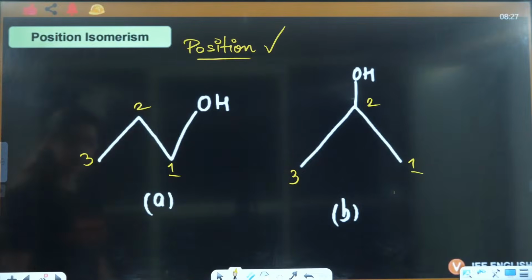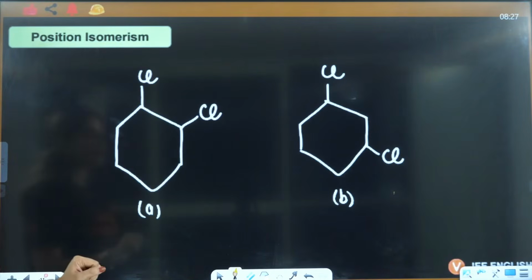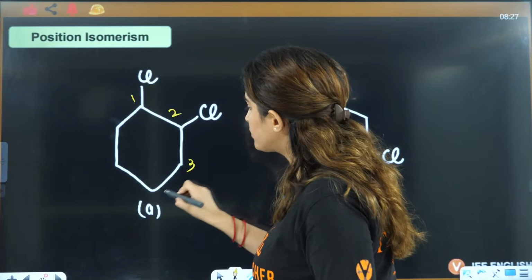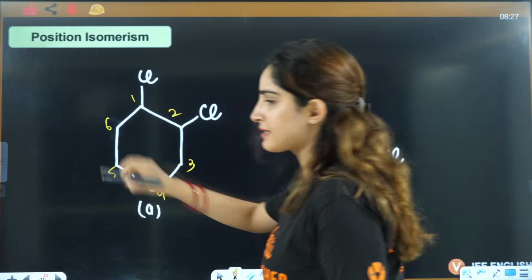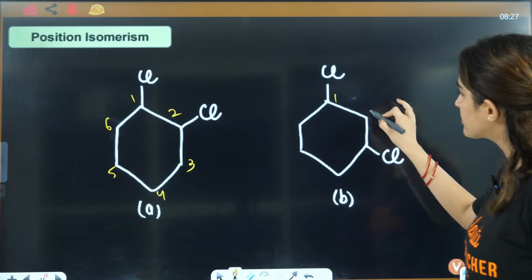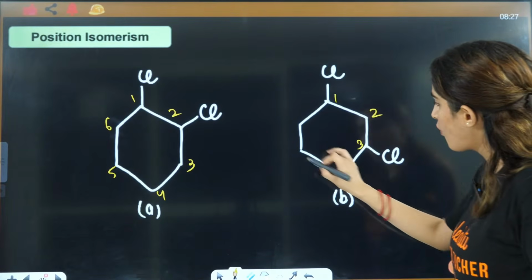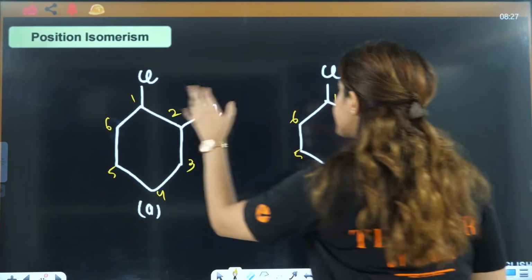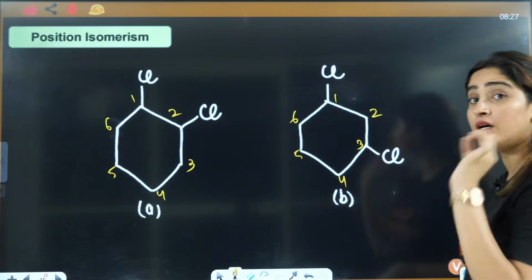That is correct. Now let's talk about this one. Here you have to consider the longest chain, that is 1, 2, 3, 4, 5, 6, and here also 1, 2, 3, 4, 5 and 6. Can you see here it is on the first and second position, and here it is on the first and third position.